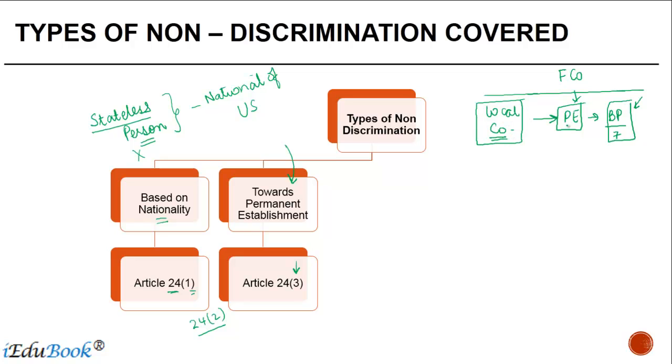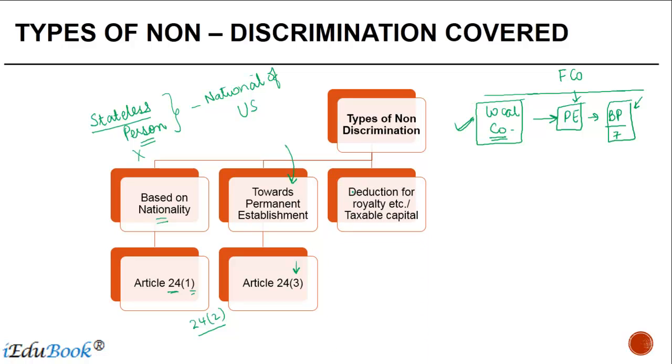You cannot discriminate when calculating the profits of a PE as to what deduction should be allowed and what should not be allowed, which are different from what you have given to a local company. We will look at this in more detail.